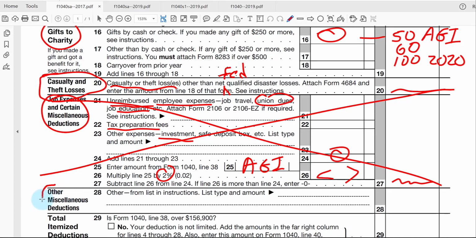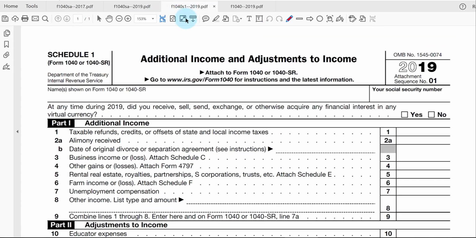This is the last section here on Schedule A, called miscellaneous, and they don't give any specific detail here, but the common ones would be gambling losses, but only to the extent you are reporting gambling winnings. And you don't subtract the two directly. If you do have gambling winnings, they have to be reported back here on Schedule 1, probably down here, the gross gambling winnings over here in line 8.